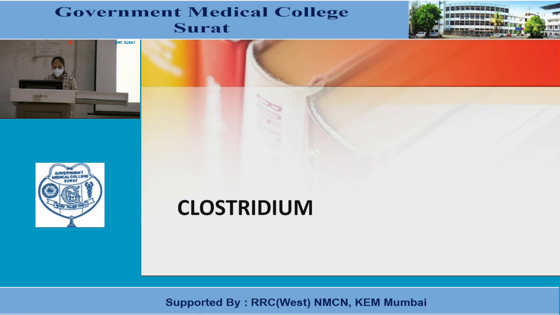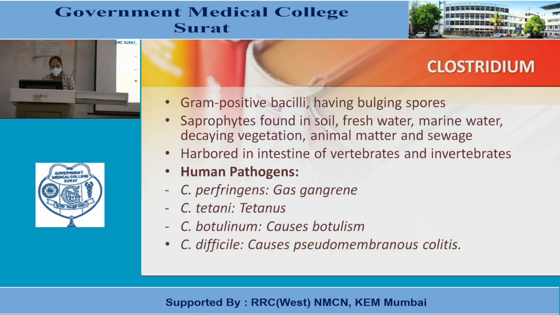Now, Clostridium. Clostridia are gram-positive bacilli having bulging spores. They are saprophytes found in soil, fresh water, marine water, decaying vegetation, animal matter and sewage. They are harbored in the intestine of vertebrates and invertebrates.